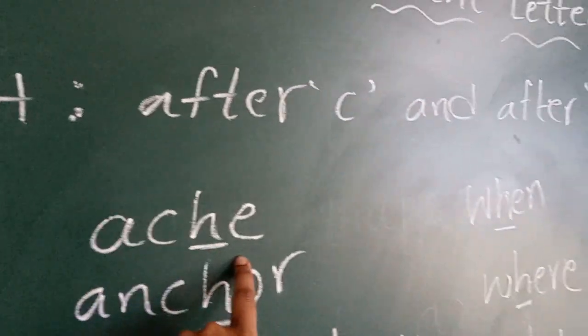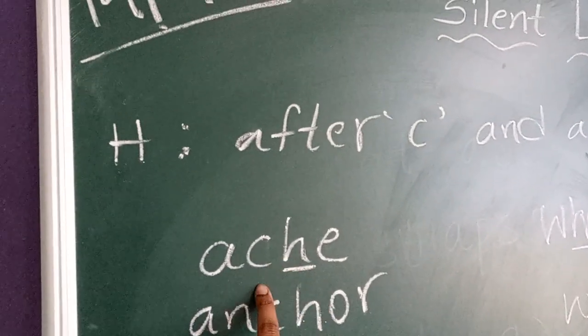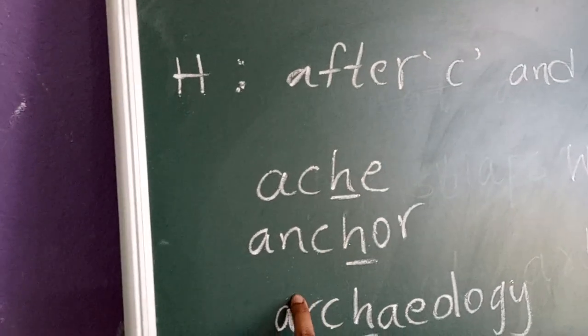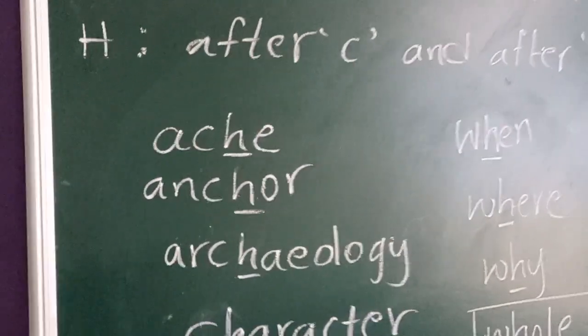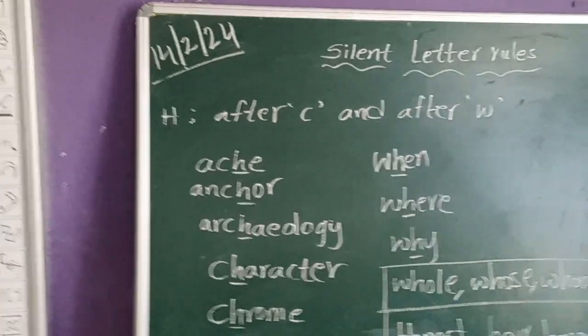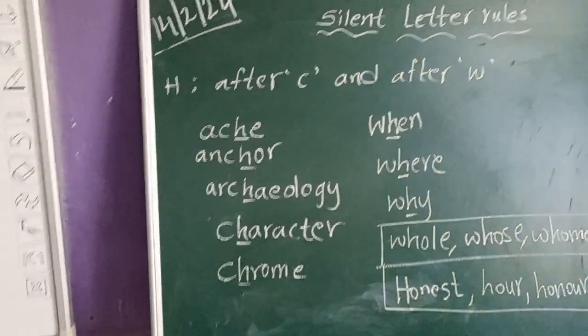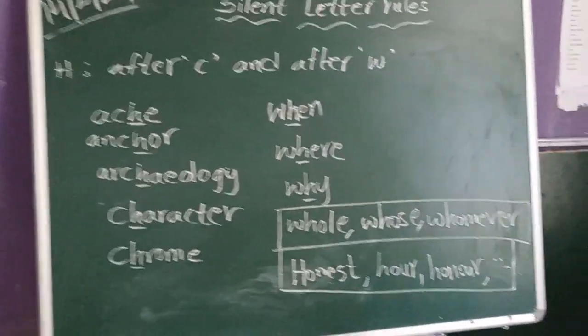Ache, it is not H. Here H is silent after the letter C. And here anchor, H is silent after the letter C. Next archaeology, character, chrome. In all these words, H is coming after the letter C. So H is silent.